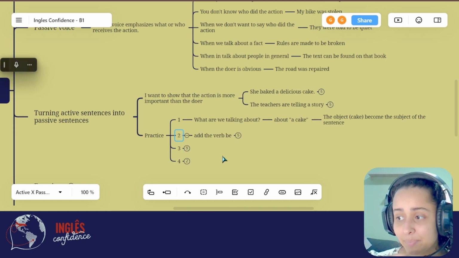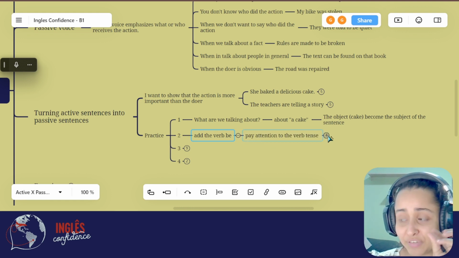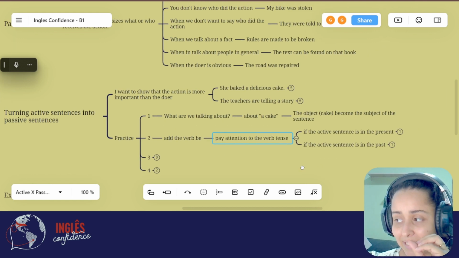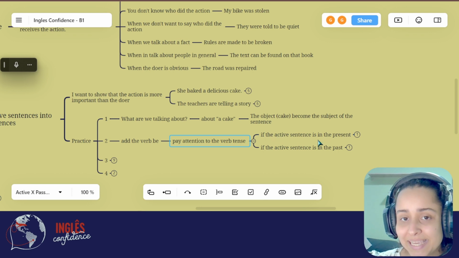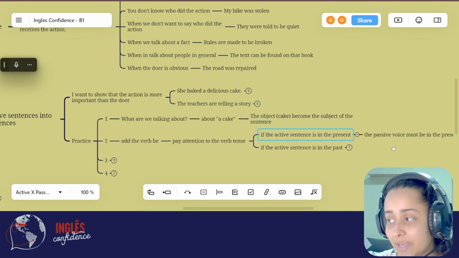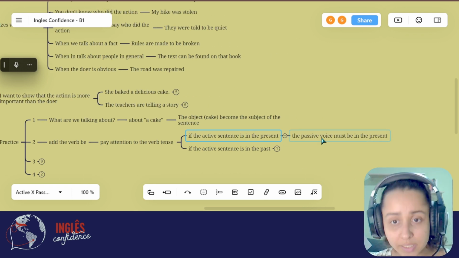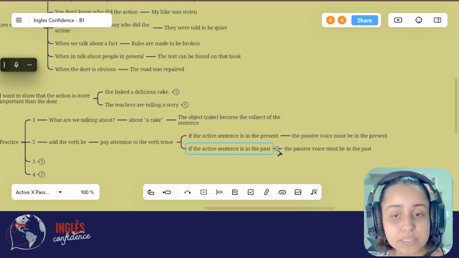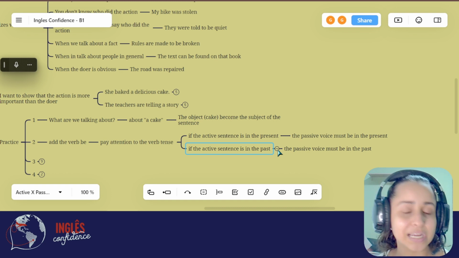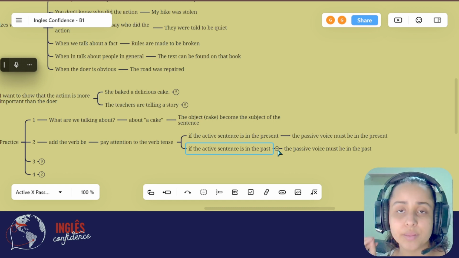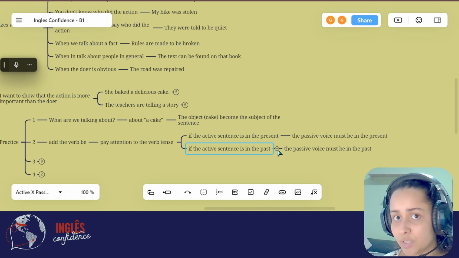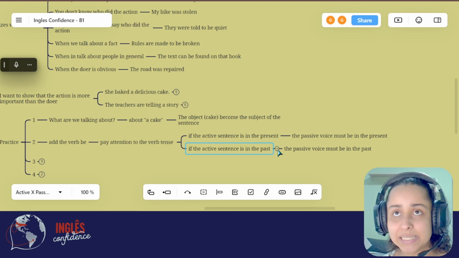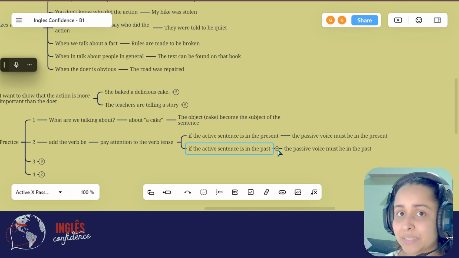The second step is to add the verb be, but you need to pay attention to the verb tense. It means that if the active voice is in the present, then the passive voice must be in the present. If the active voice is in the past, the passive voice must be in the past. If the active voice is in the future, the passive voice must be in the future. If the active voice is in the present perfect, the passive voice must be in the present perfect.